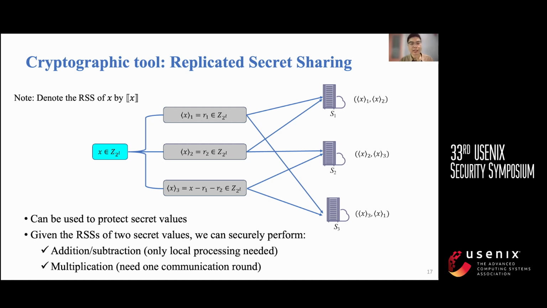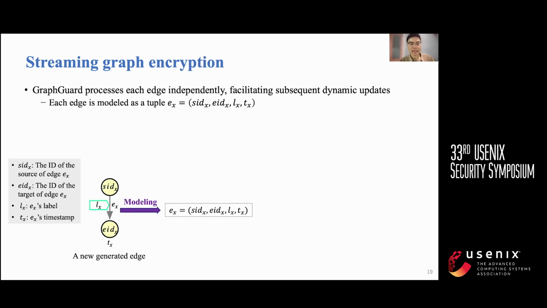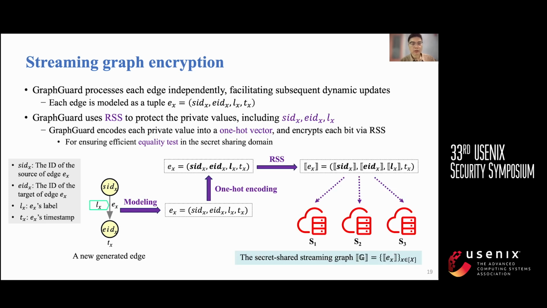Next, I introduce the detailed design of GraphGuard. Firstly, I will introduce how to protect the streaming graph. GraphGuard processes each edge independently, facilitating dynamic updates, and uses RSS to protect the private values. However, to achieve efficient equality test in the secret sharing domain, GraphGuard encodes each private value into a one-hot vector.